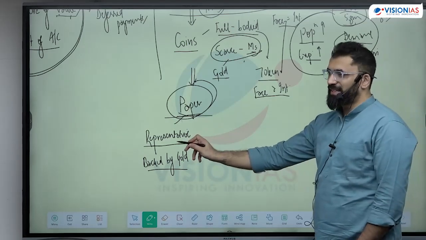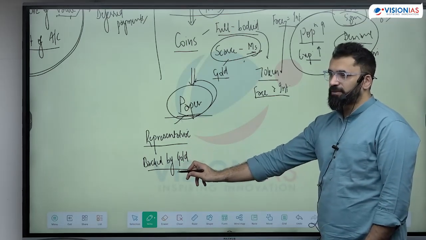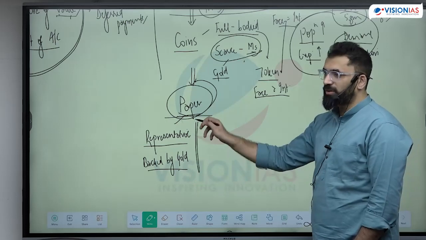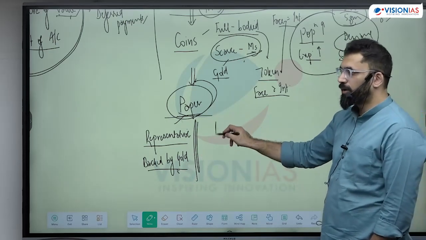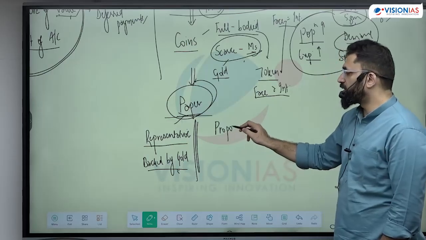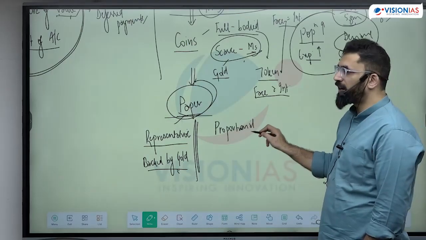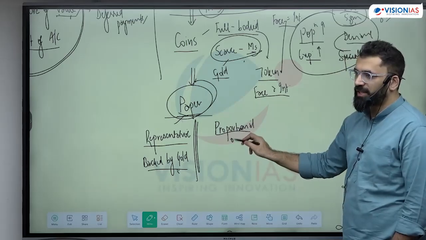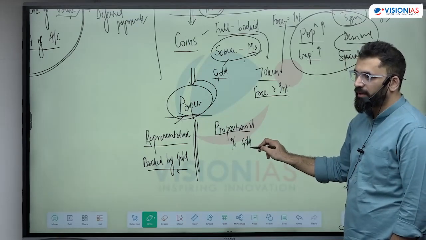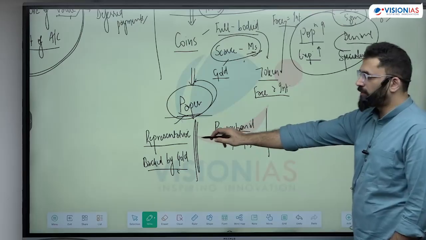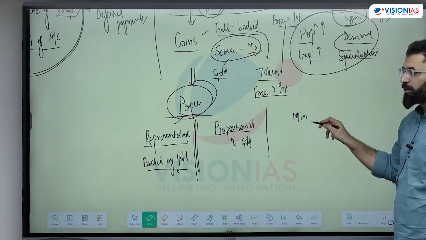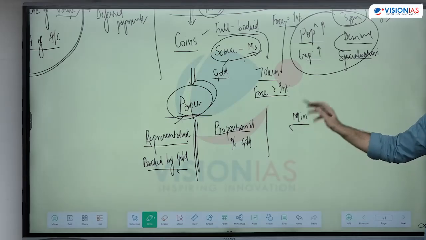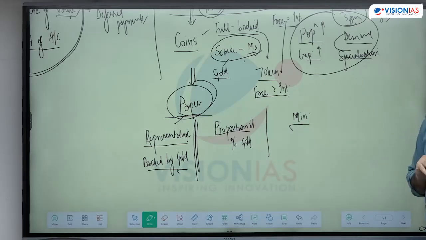So your currency is representative of certain value that it is backed by gold. But this system also has limitation because your gold is limited. Therefore, we move to proportional representation first. That don't keep 100% gold, but keep some percentage gold as backing of your currency. But India does not follow a full representation or a proportional representation. India follows a minimum. That's a minimum we'll keep. Beyond that, you can print any amount of currency in exchange of government security.